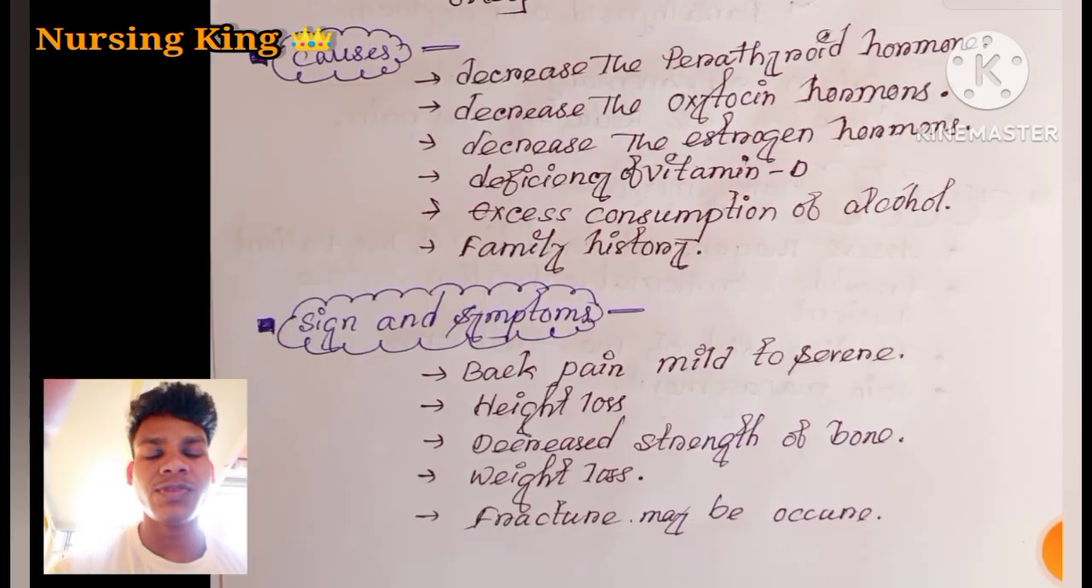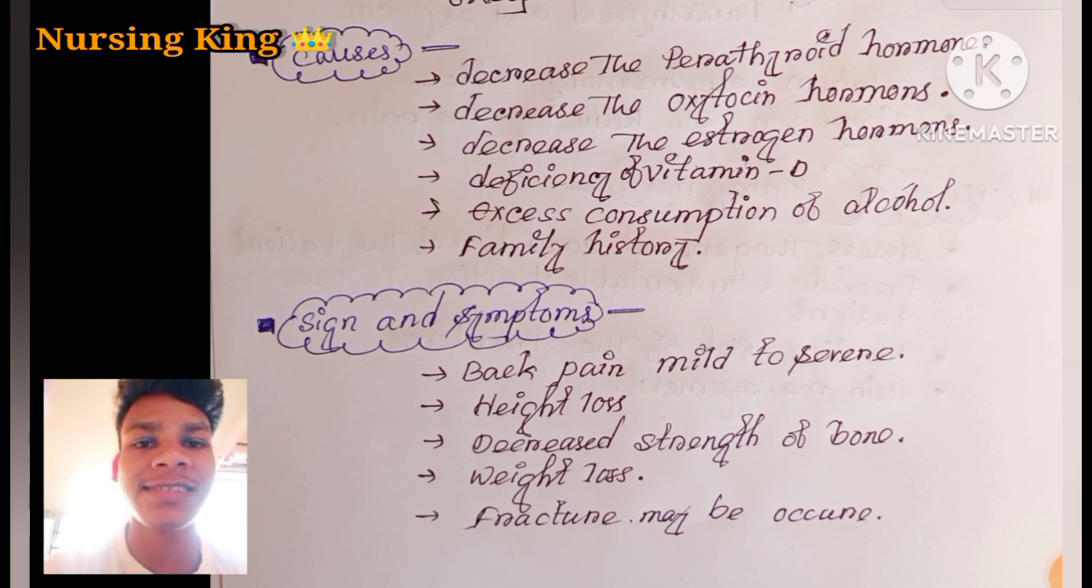Then let's come to the causes. The first cause is decreased parathyroid hormone. What is the function of parathyroid hormone? The function of parathyroid hormone is calcium storage. When an excessive amount of calcium is present in the blood, the excess calcium is stored in the bone. That is the function of parathyroid hormone.